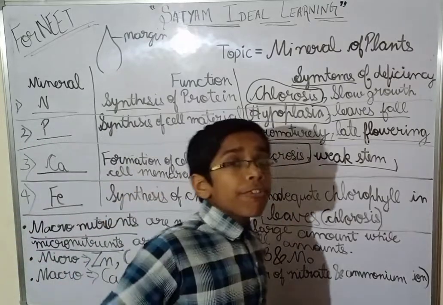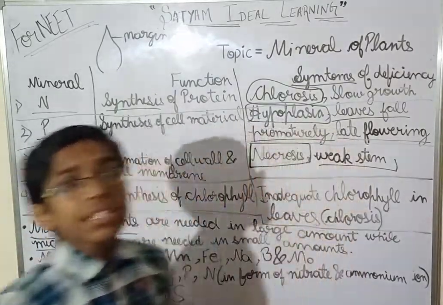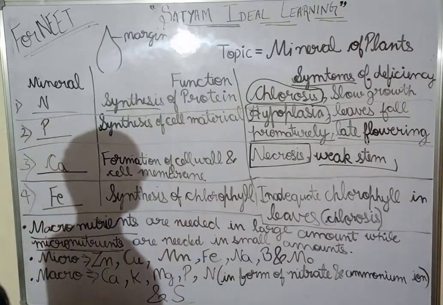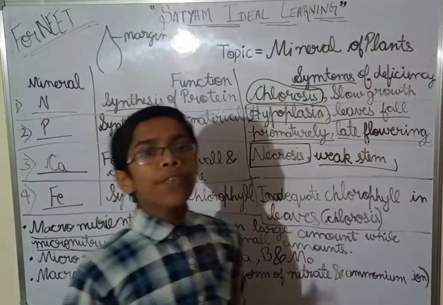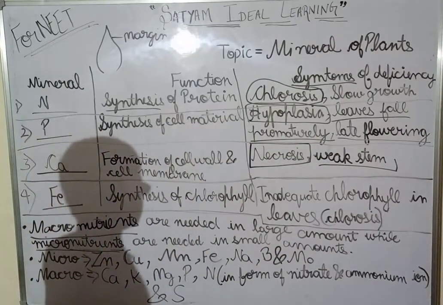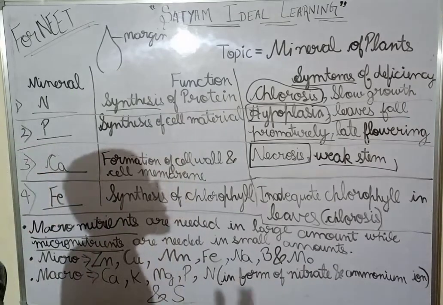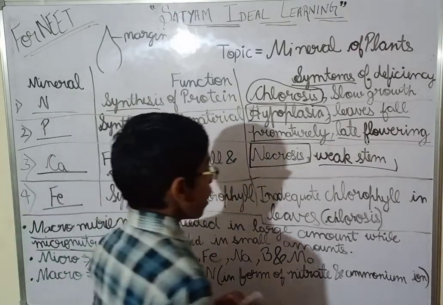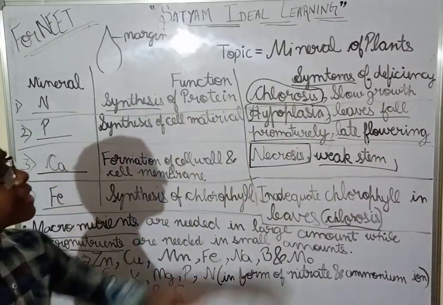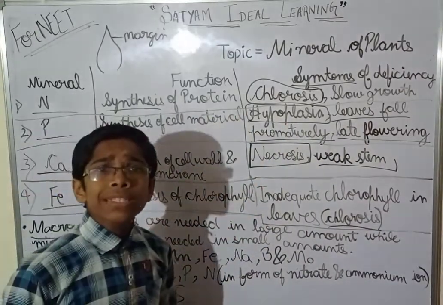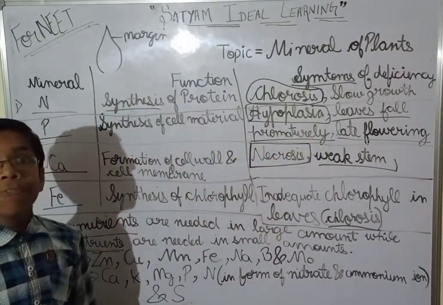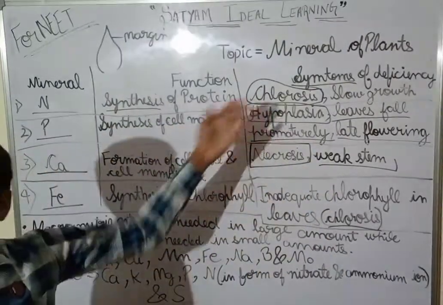Now come on, iron. See guys, the function of iron in the plant is synthesis of chlorophyll. So it synthesizes chlorophyll. Now, what are the symptoms? Chlorosis. Now you will say we have studied chlorosis before also. Chlorosis means the yellow color in the green leaf.